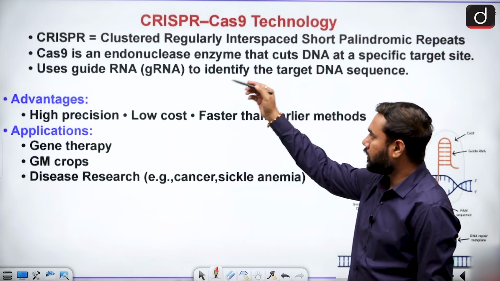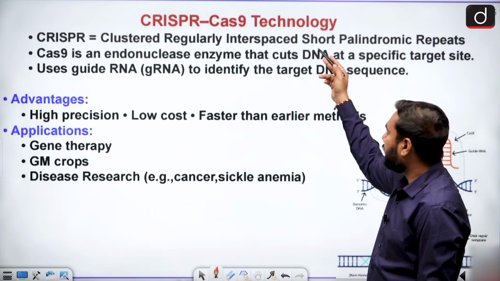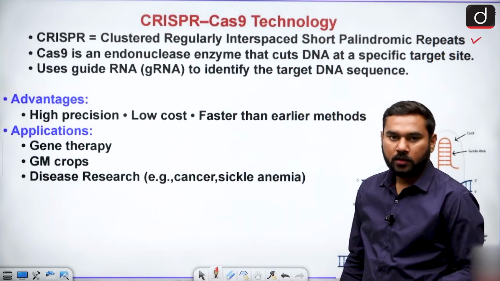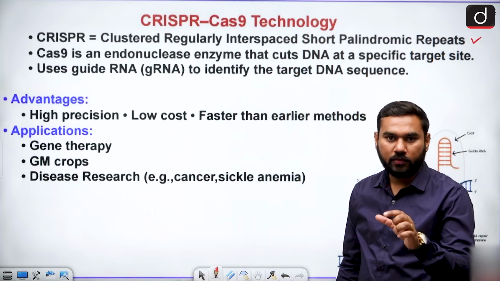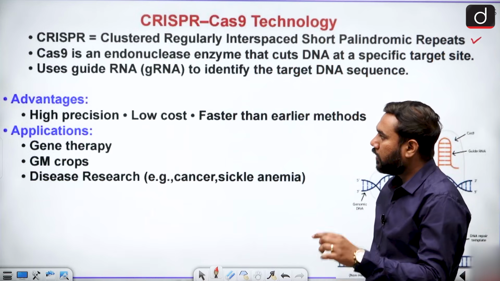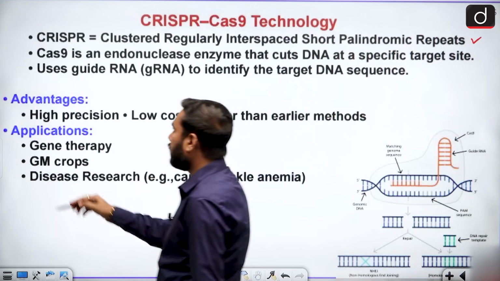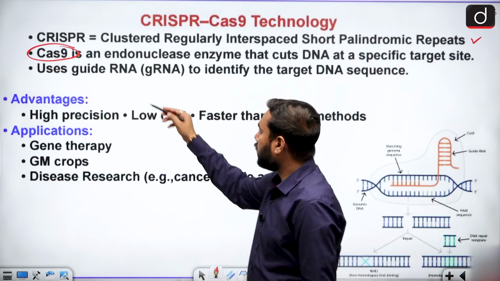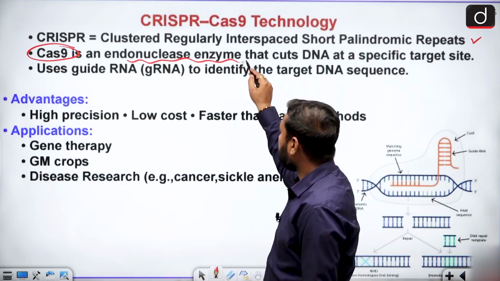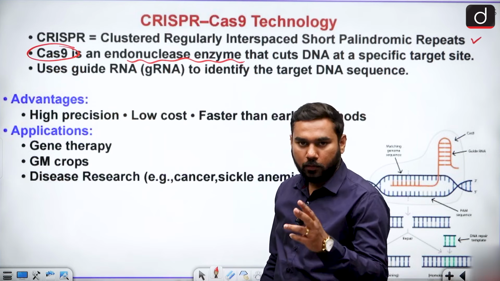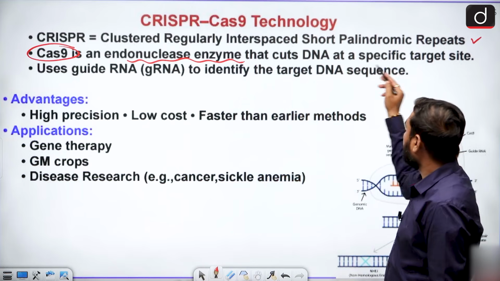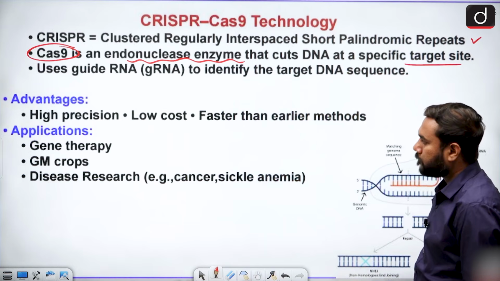CRISPR is basically clustered regularly interspaced short palindromic repeats. This represents the structure of DNA, the full form of CRISPR, but the most important thing is Cas9. Cas9 is an endonuclease enzyme. It means it can cut the DNA at specific target sites.